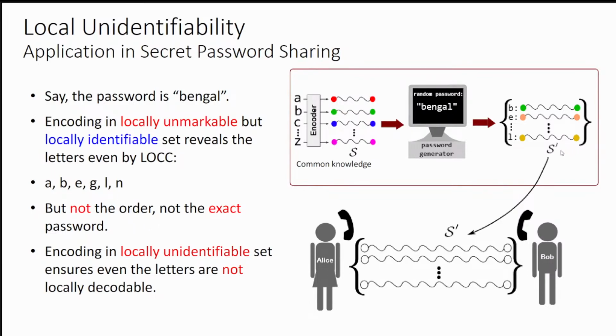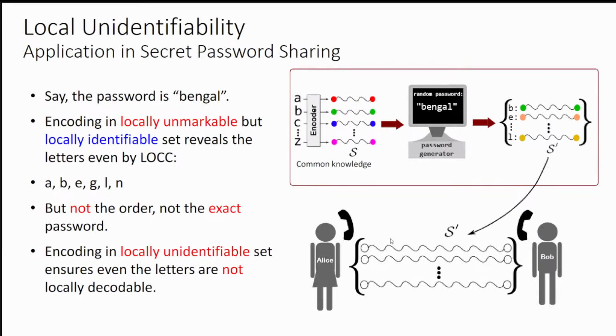But what happens if this particular S prime set is a locally unidentifiable set? If it is a locally unidentifiable set, then they don't even know which 6 states are shared between them. It can be any from this S. So the identity of the letters of this password is not even known to them. The letters of this password are not locally decodable.